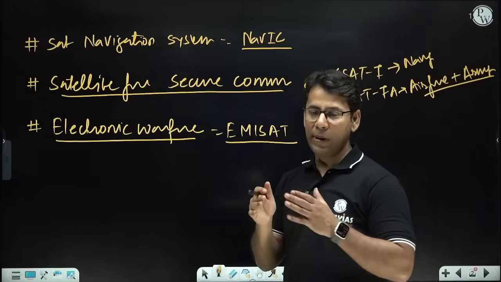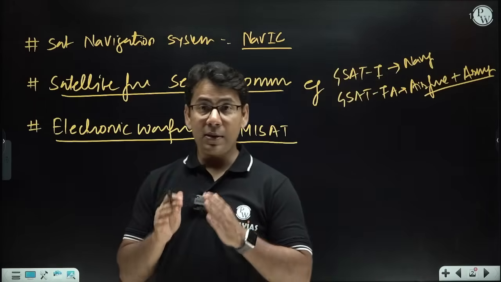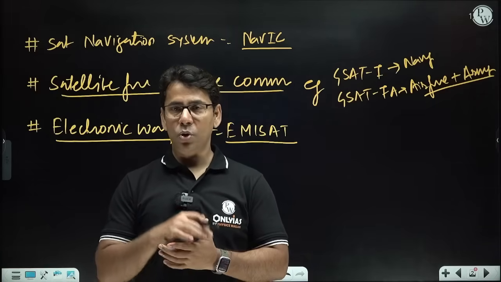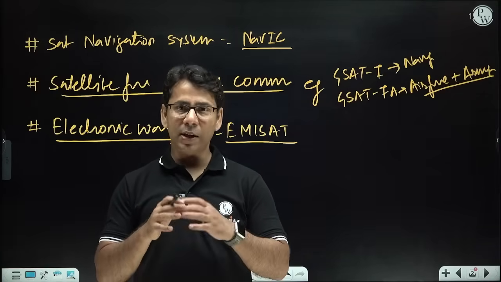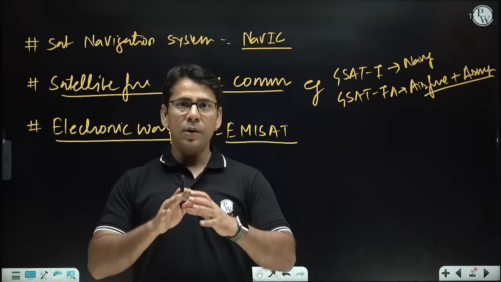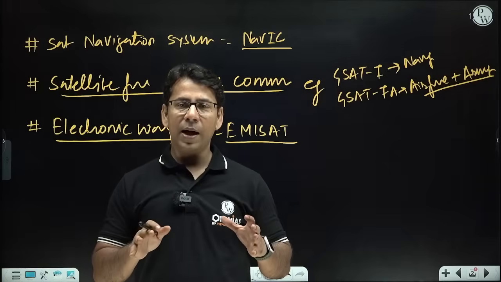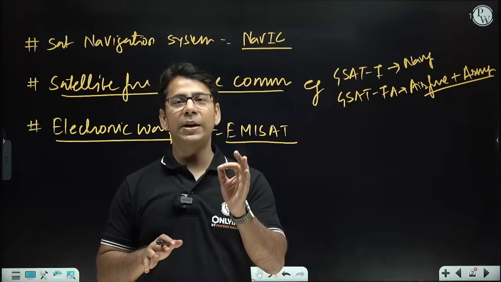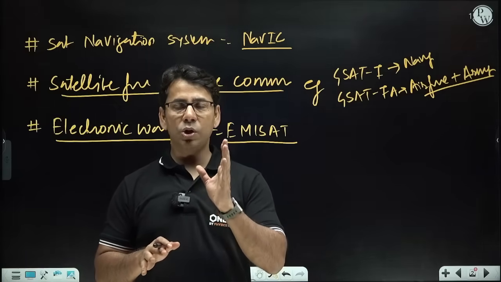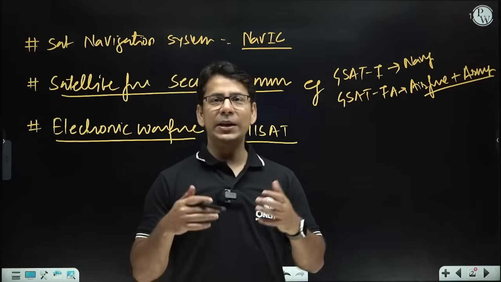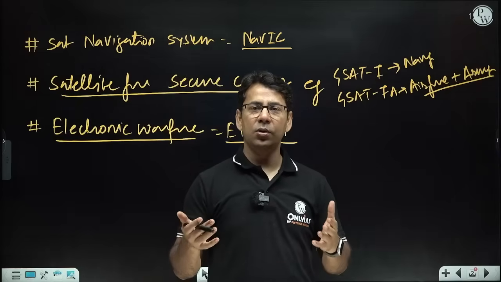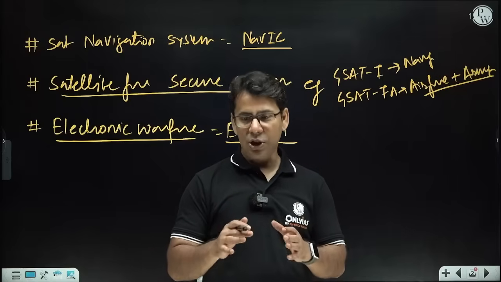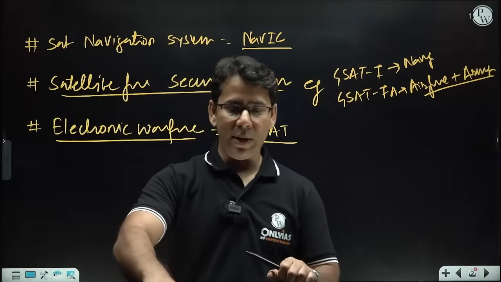This satellite can track the activity of the enemy's radar in the border area. It will be very beneficial at the time of war when you are tracking the activity of the radar, and it will also help you find the precise position of the enemy radar. And once we destroy this radar, then we can create a safe air corridor so that we can go and attack deep into enemy territory. So such kinds of systems are already there.